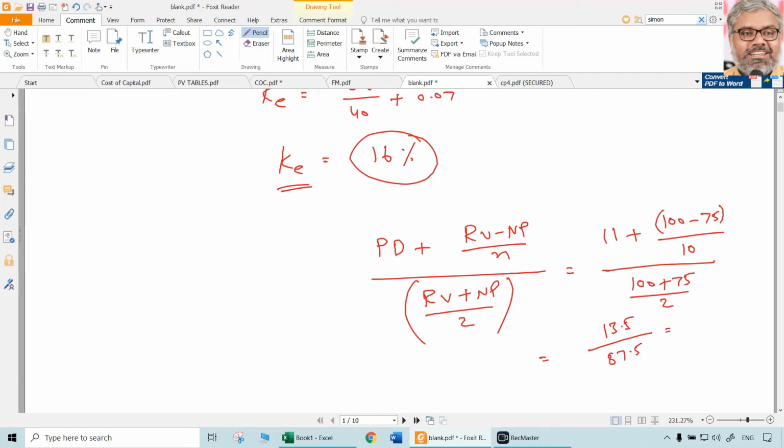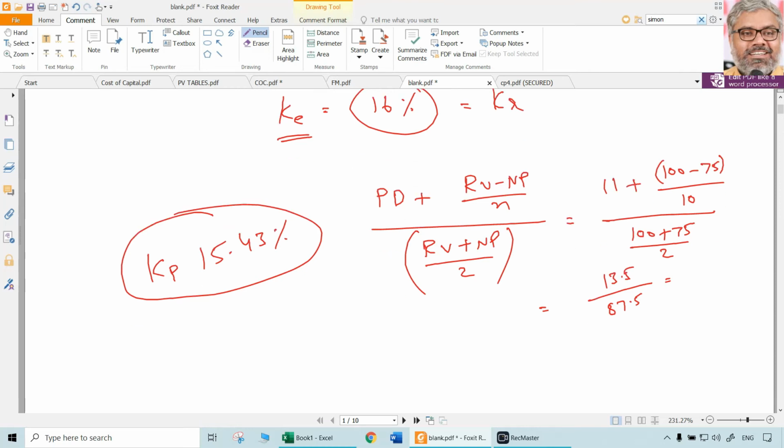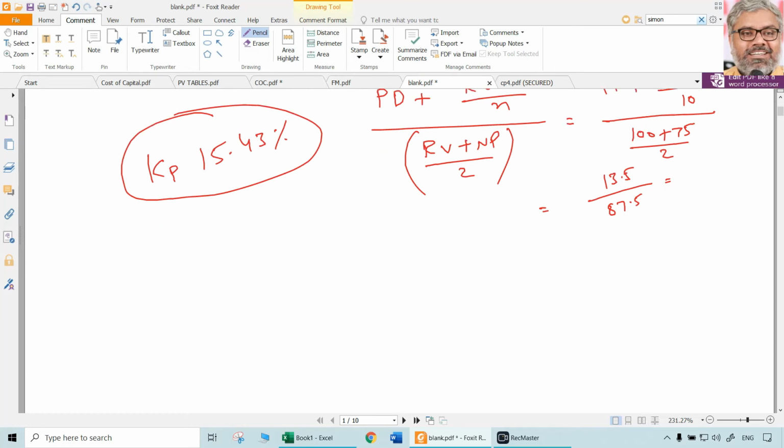So how much is going to be KP now? 13.5 divided by 87.5 multiplied by 100. In percentage terms, it is going to be 15.43%. What is this? KP. So we calculated KP also, KE also, and KE is going to be KR also. That is the same, unless there is a flotation cost and personal taxes. That is the KP, we got it.